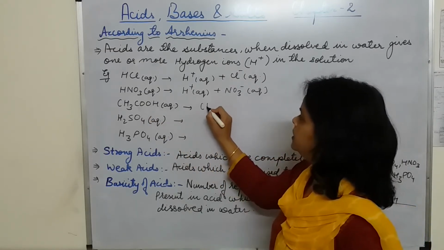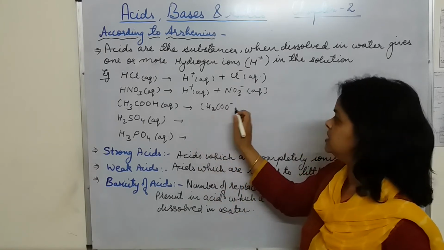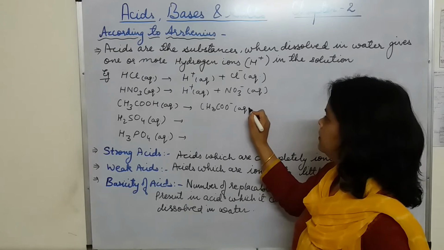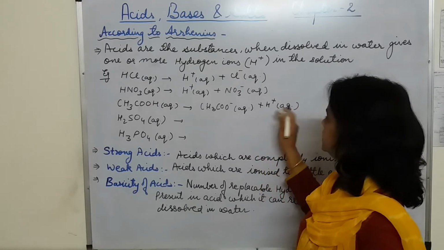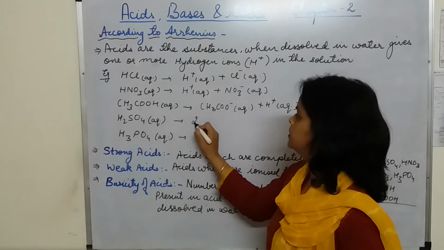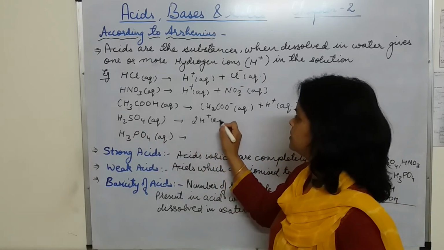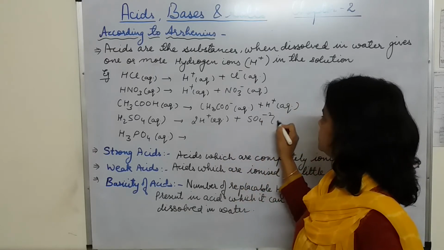So it is forming CH3COO minus, that is the acetate ion, plus H plus ion. So it is giving 1 H plus ion. H2SO4 gives 2 H plus ions along with sulfate ions.